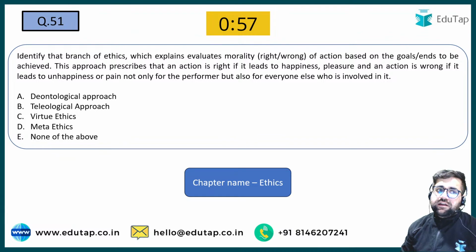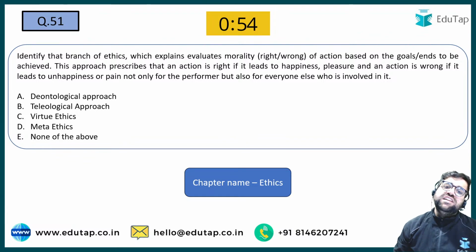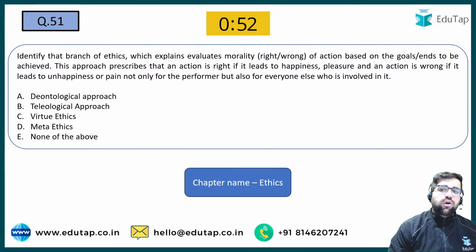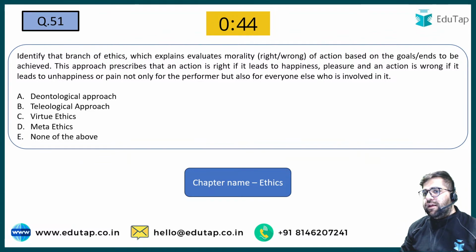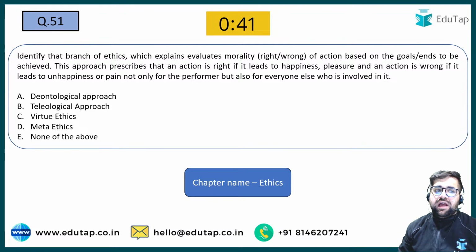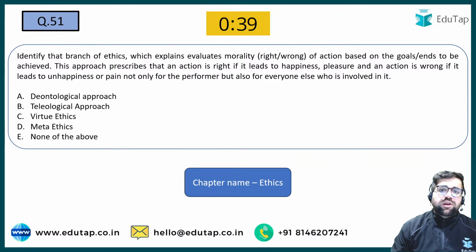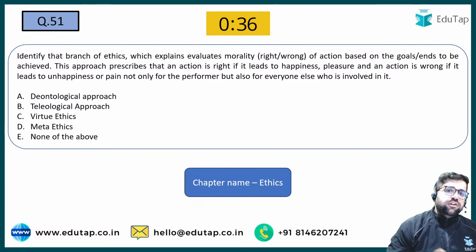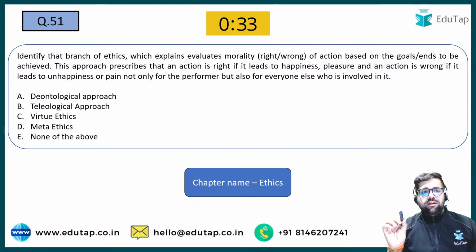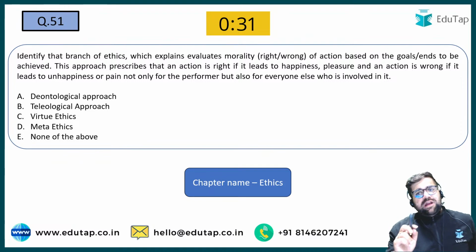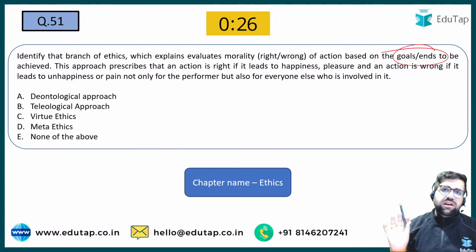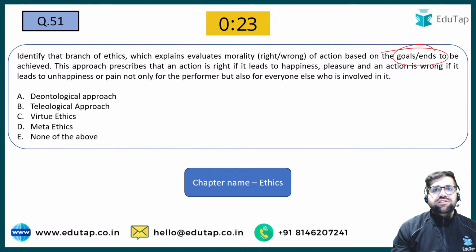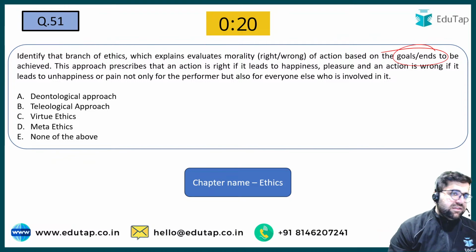Now let's solve 51. Identify that branch of ethics which explains or evaluates the morality, right or wrong, of action based on the goals or the ends to be achieved. This approach prescribes that an action is right if it leads to happiness and pleasure, and an action is wrong if it leads to unhappiness or pain, not only for the performer but also for everyone involved in it. So over here we are focusing on the branch which explains the morality of action based on the goals and ends to be achieved. If you are able to achieve the goals, then it's good. If you are not able to achieve the goal, then it's bad. Tell me the answer for 51.